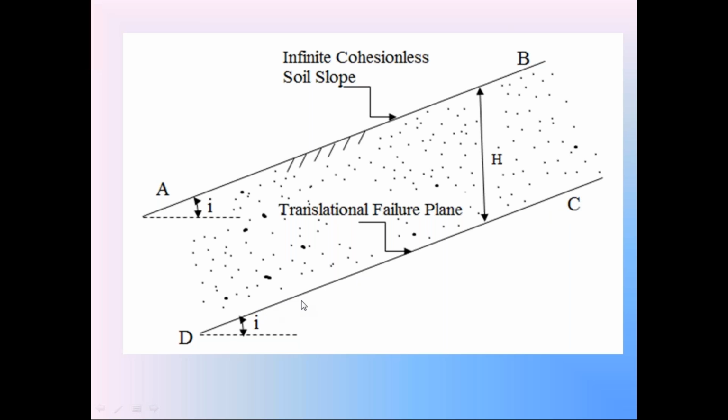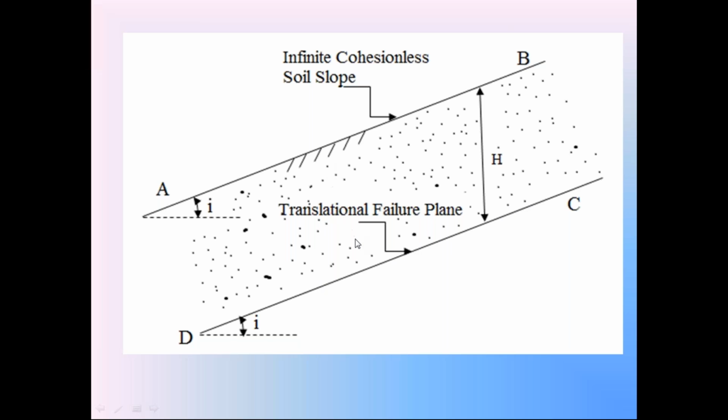In translational failure, the failure surface is parallel to the infinite soil slope. We discussed this already in the types of failures. So here AB is the infinite cohesionless soil slope, and CD is the critical translational failure surface.